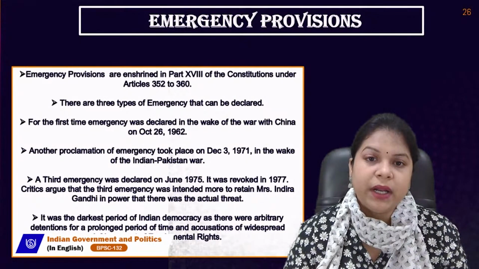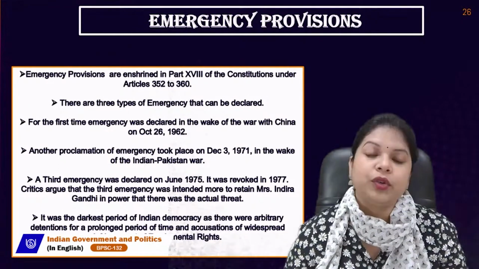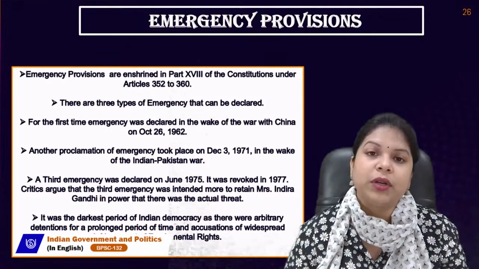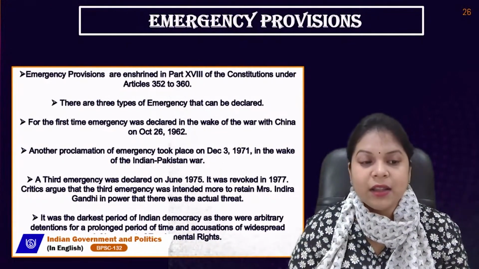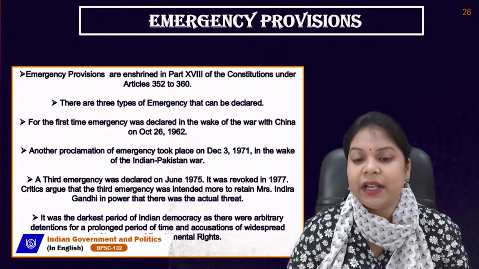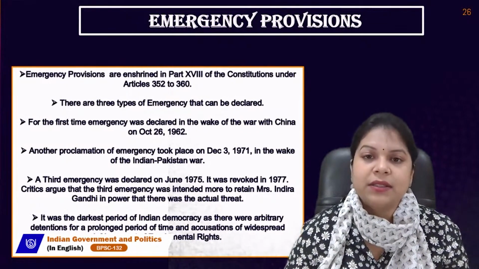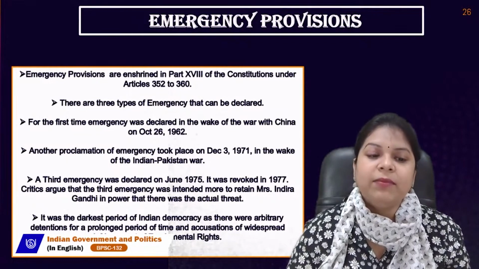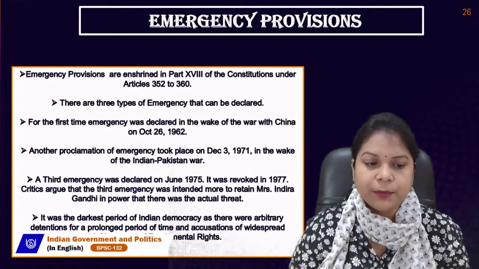For the very first time, emergency was declared in the wake of the war with China, which is also known as the Indo-China War, which occurred during October 26, 1962. Another proclamation of emergency took place on December 3, 1971, in the wake of the Indo-Pakistan War. This was the time when there was the Bangladesh crisis going on. At this point of time, the second kind of emergency was proclaimed in the year 1971.